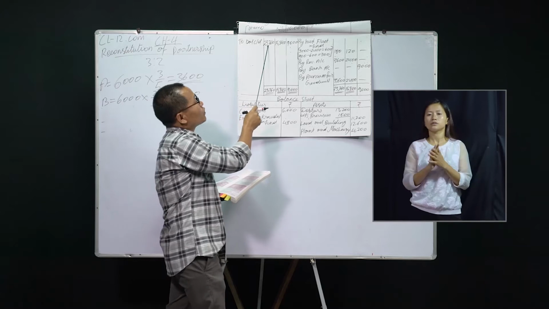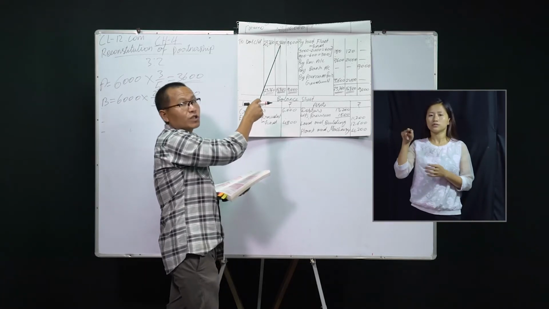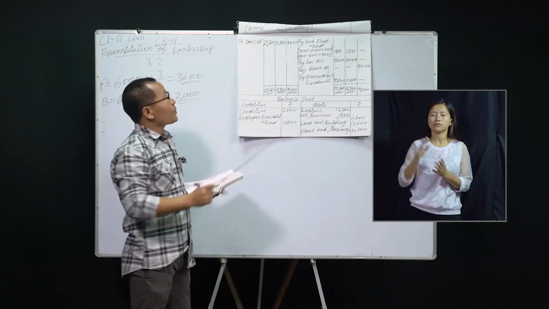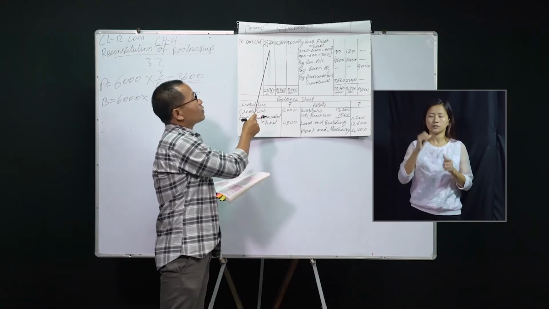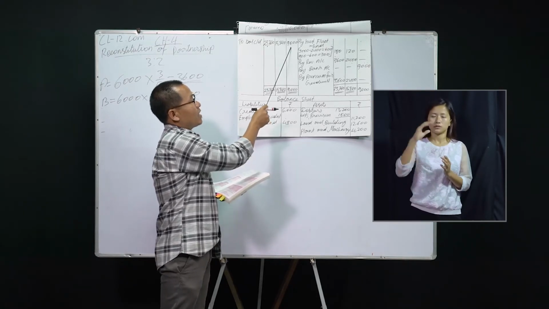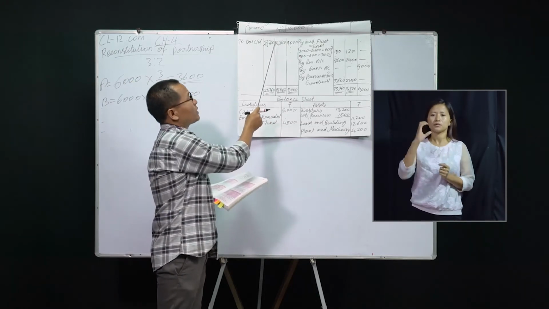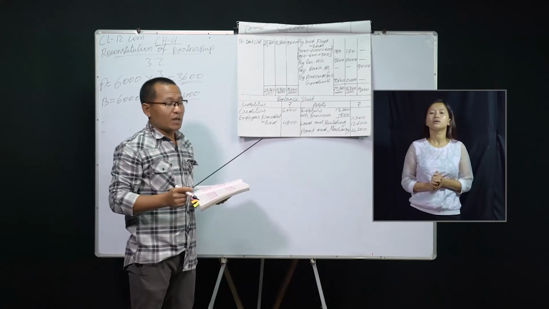That means 23,760 for A, then 15,840 for B, and 9,000 for C. This is now the capital amount for A, B, and C after preparing the capital account. So this amount will be taken into account as their capital while preparing the balance sheet.